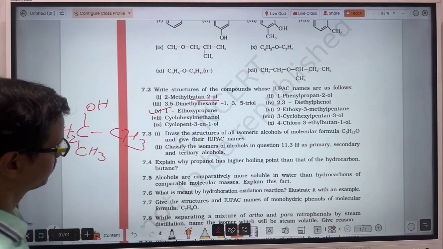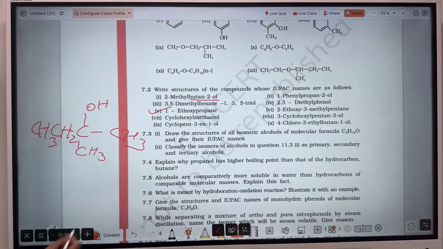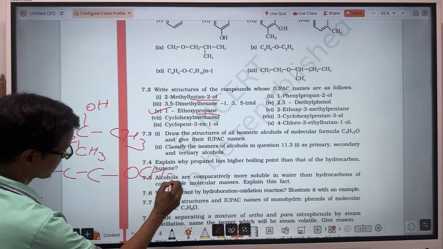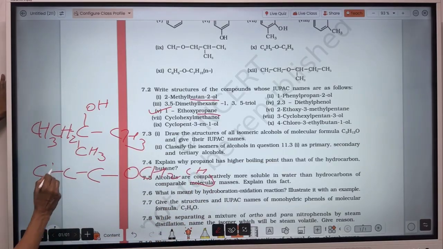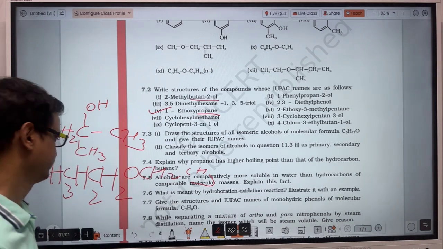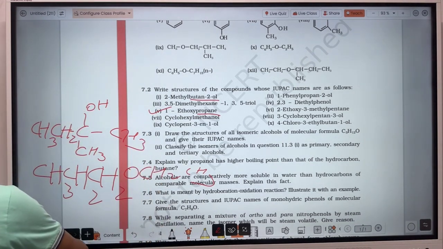One of these I am solving. 1-ethoxypropane, very simple here. It is propane, so that is of 3 carbons, and 1 ethoxy. So at this one there will be ethoxy. So CH2CH3, CH3. Write the appropriate number of hydrogens. That is okay. The last, 9th question, I am also solving.